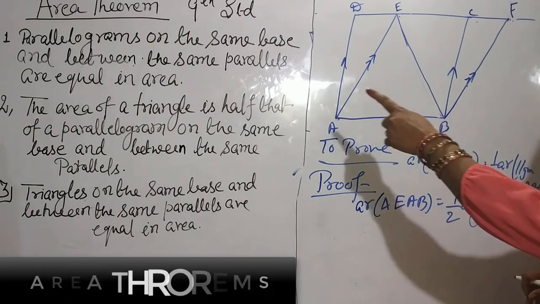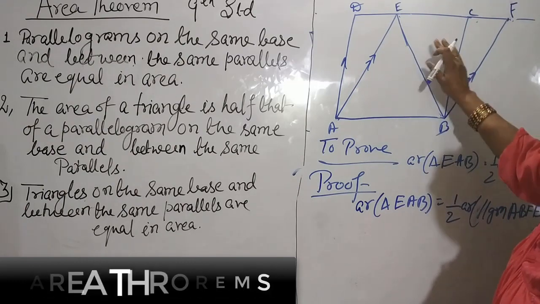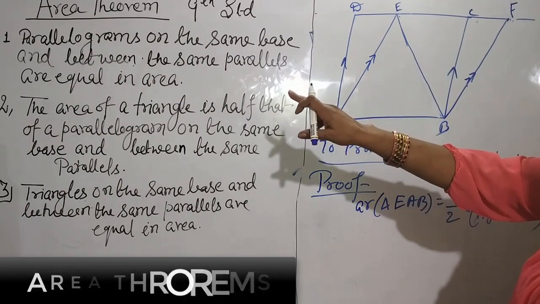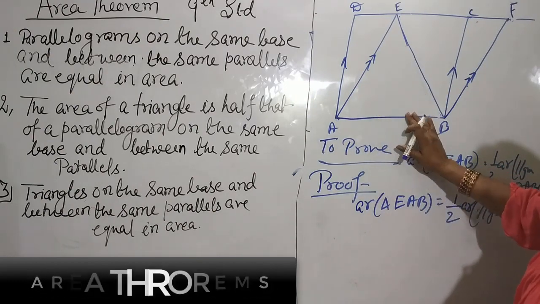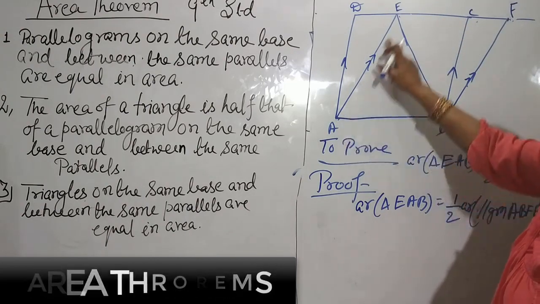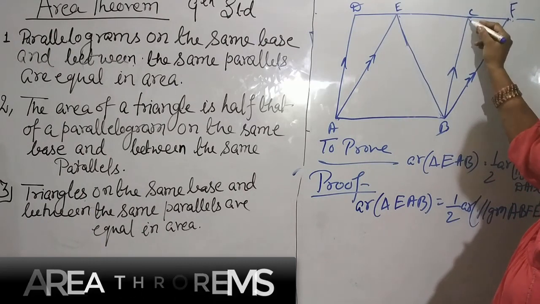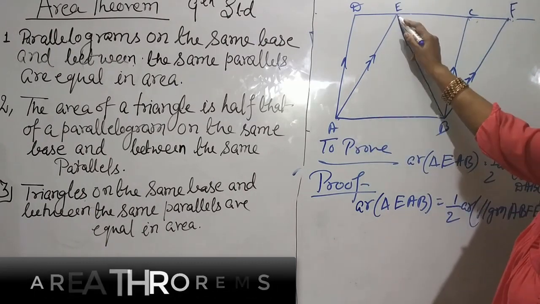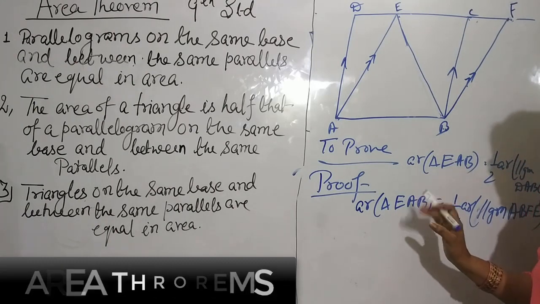Now according to the first theorem, if parallelograms are on the same base and between the same parallels, they are equal in area. That means both parallelograms are the same in area. These two, ABCD and ABFE, are both equal in area.